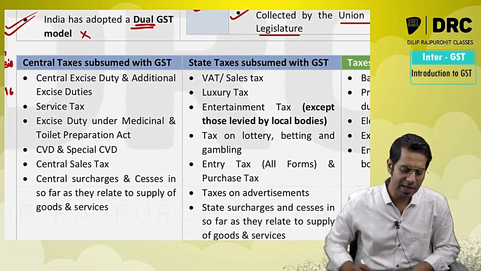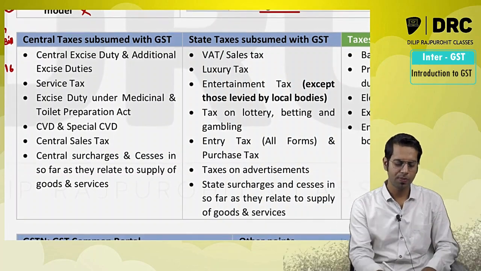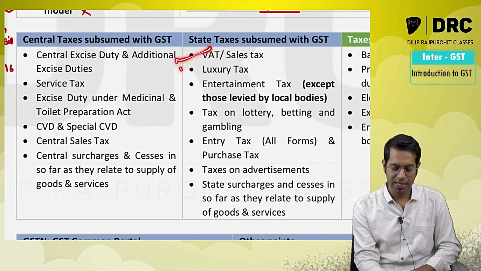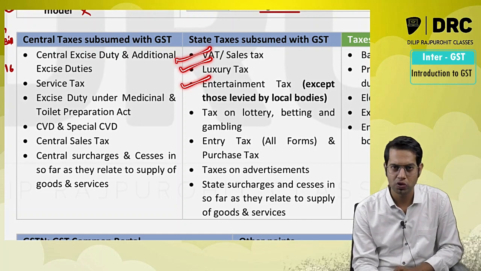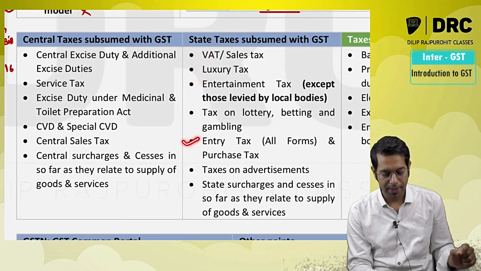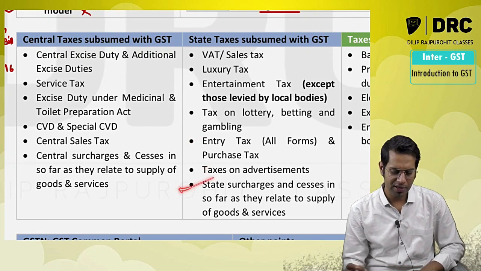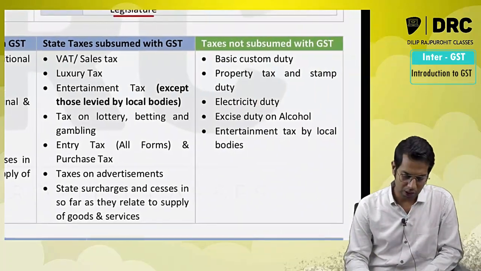Then state taxes which got merged with GST. Sir, what are the different types of state taxes which got merged with GST? VAT, value added tax or sales tax, luxury tax, and entertainment taxes, except the entertainment taxes which were collected by local bodies, tax on lottery, betting and gambling, entry tax or purchase tax, tax on advertisement, and different surcharges and cess which were collected by state government on supply of goods or services.